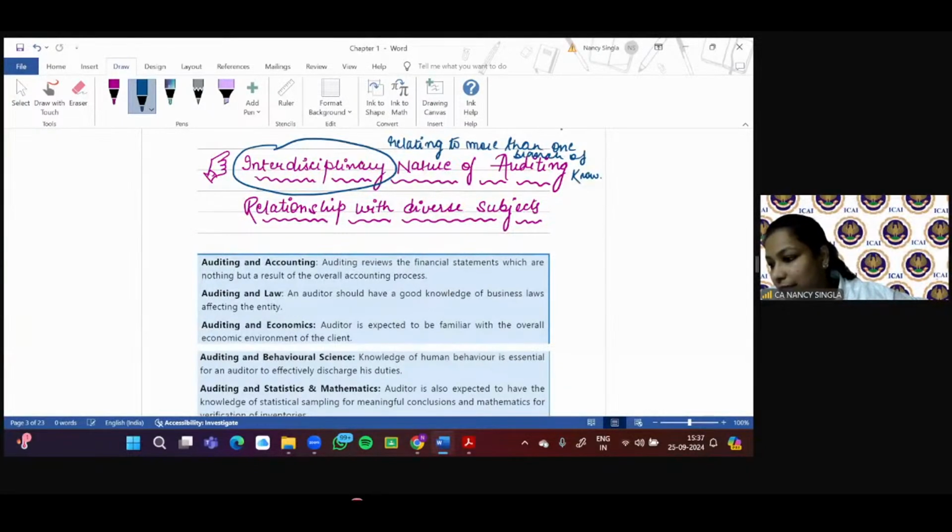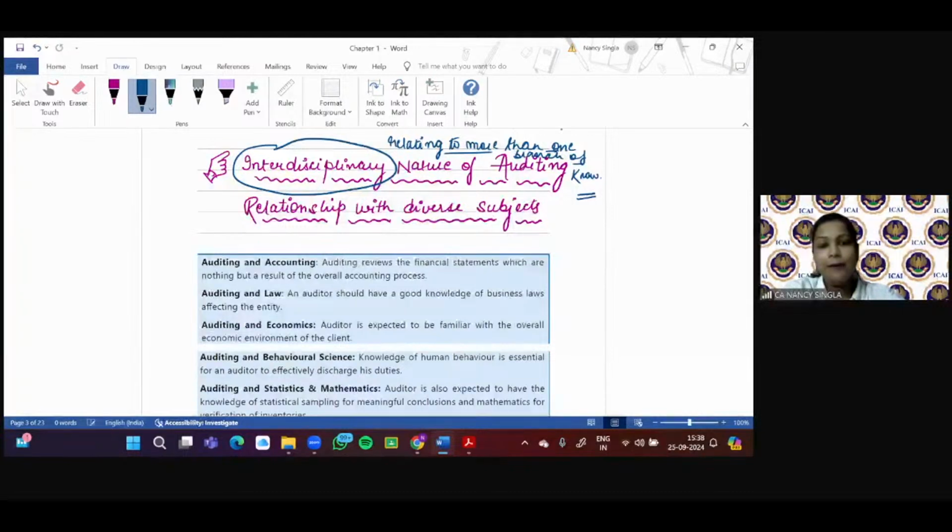So Omar is saying interrelation, Swati is saying diversified, Anmol is saying nature of audit relating to other subjects, interrelated, yes. So if you look at the dictionary meaning, it says relating to more than one branch of knowledge, right? So students, just try to understand this topic and learning is going to be very easy for you, right?